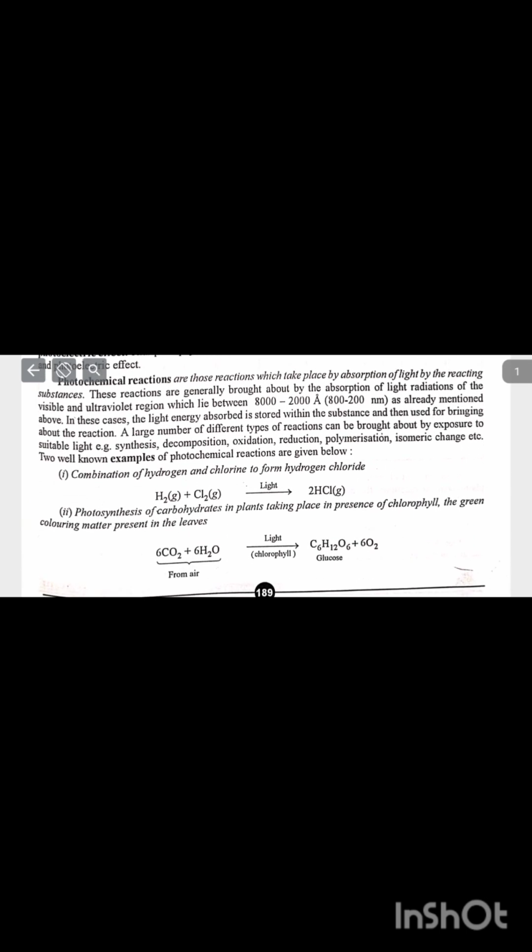Photochemical reactions are those reactions which take place by absorption of light by the reactant substances. These reactions are generally brought about by the absorption of light radiations of the visible and ultraviolet region, which lie between 8,000 to 2,000 angstrom. As already mentioned above, in these cases the light energy absorbed is stored within the substances and then used for bringing about the reaction. A large number of different types of reactions can be brought about by exposure to suitable light, like synthesis, decomposition, oxidation, reduction, polymerization, isomeric change, etc.